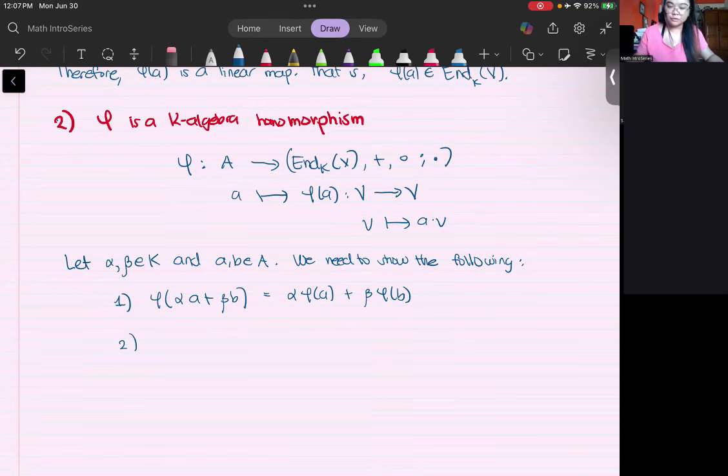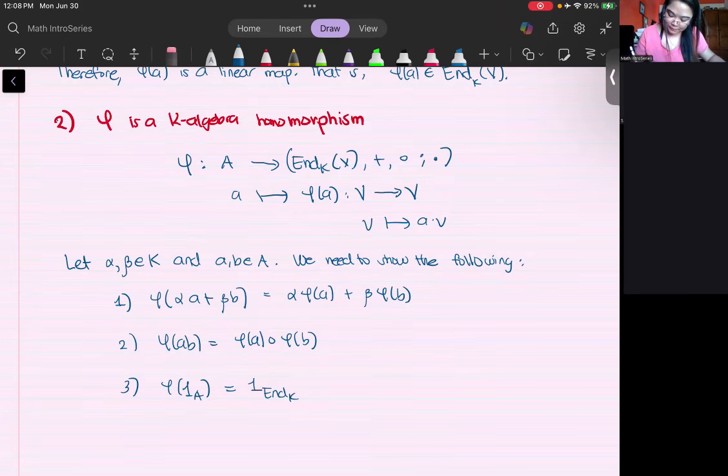Second, it should also be a ring homomorphism. So phi of AB should be phi of A composed with phi of B, since the multiplication in the endomorphism space is composition. And lastly, phi of 1_A should be the identity element in your endomorphism space, which is, of course, your identity mapping from V to V.